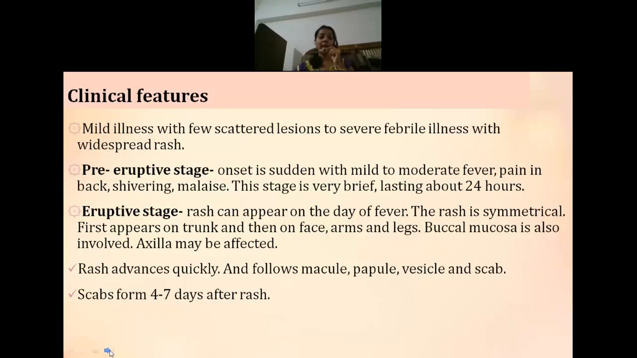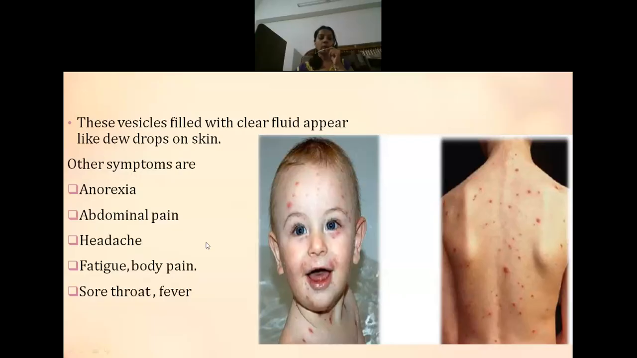Then slowly, as the rash advances, it will appear in different stages like macule, papule, then vesicle. Then as it is healing, scab formation will be there. The scab forms 4 to 7 days usually after the rash. You can see in the picture how these rashes are formed. Usually these vesicles, when they form in the body, give a drop appearance, like a watery appearance.